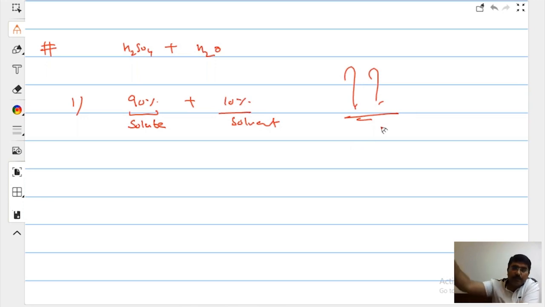See, I ask you to bring sulfuric acid solution. What is our interest? In sulfuric acid or in water? We are interested in sulfuric acid. So sulfuric acid will be the solute in spite of being lesser in quantity. Right? In spite of being lesser in quantity. Say beta, in solution chapter,